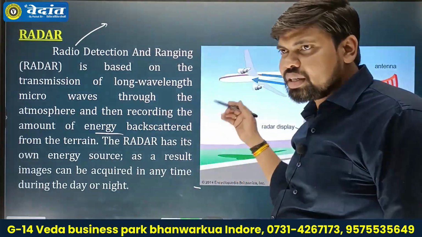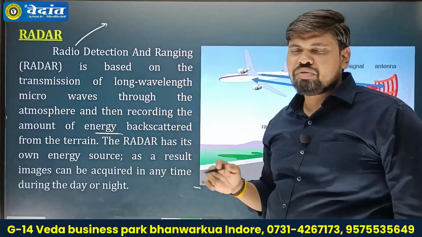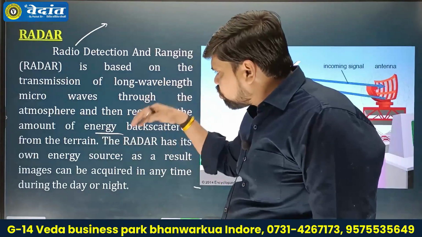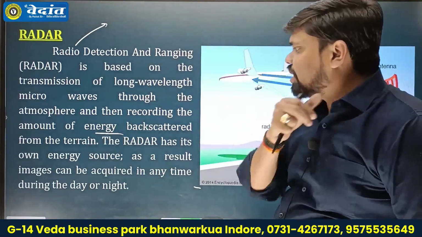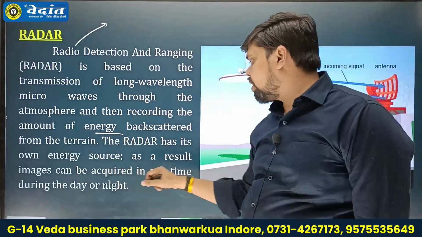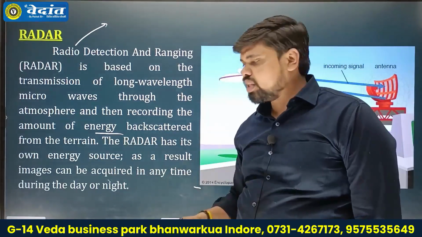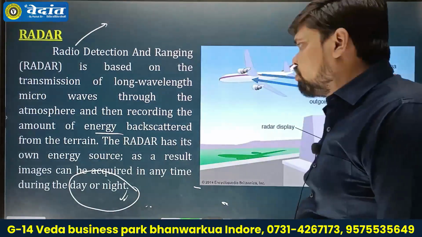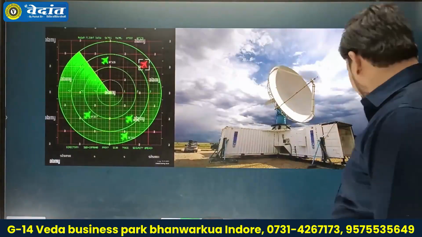Same process: backscattered means reflection of energy at near about 180 degrees from the terrain. The radar has its own energy source. As a result, images can be acquired any time during day or night. So this is the most powerful characteristic of the radar used in remote sensing.